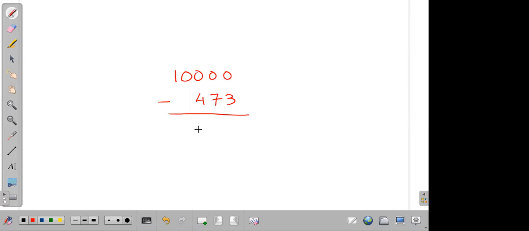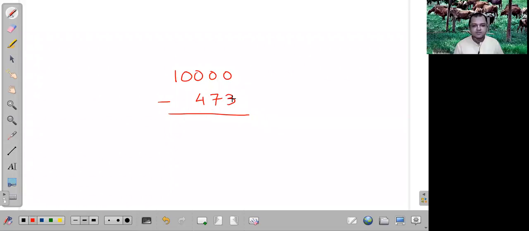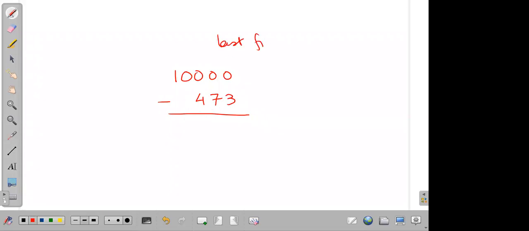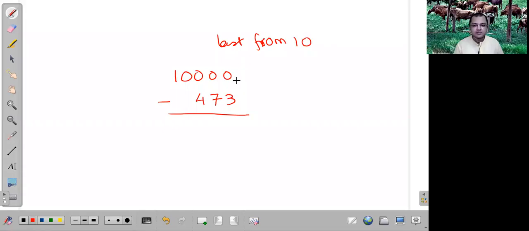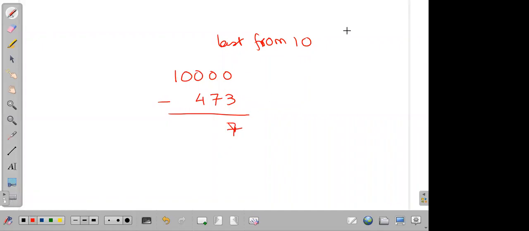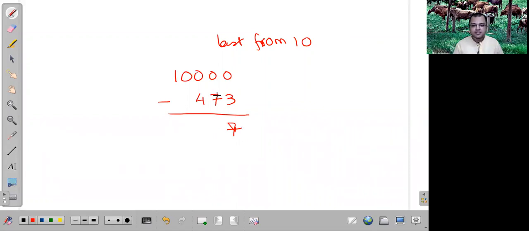Okay. So 10,000 minus 473. First we write 3, we subtract it from 10, then I will get 7. Then 7 from 9, we get 2.